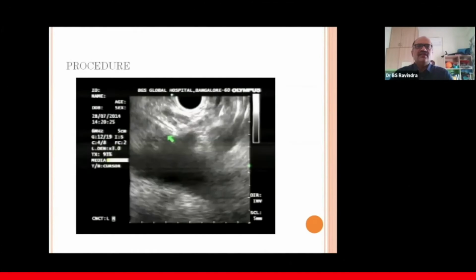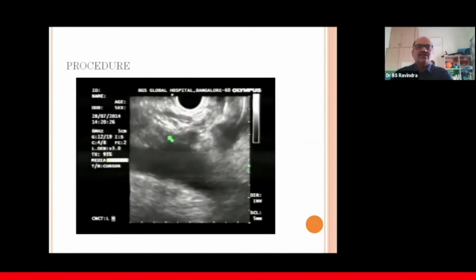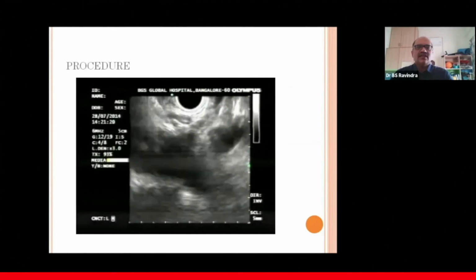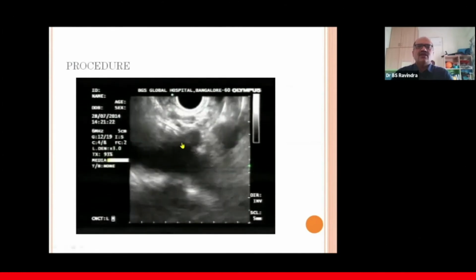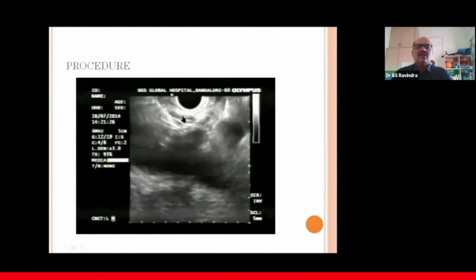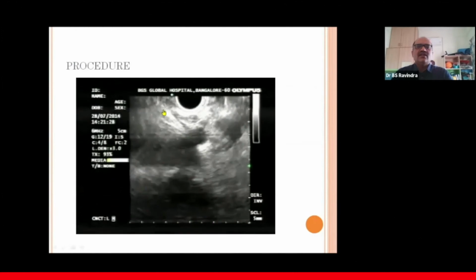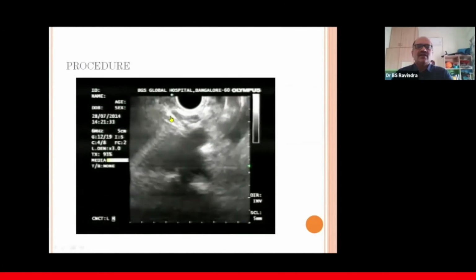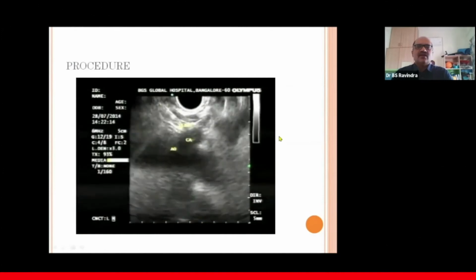And then this is the procedure exactly. The first step is the location of the aorta and celiac axis. What we are seeing here is the aorta. This is the celiac axis. This can be a node or it can be a ganglion. And see, this is the CPN needle which is coming here. And this is how we